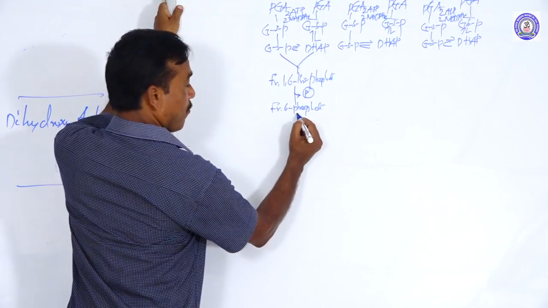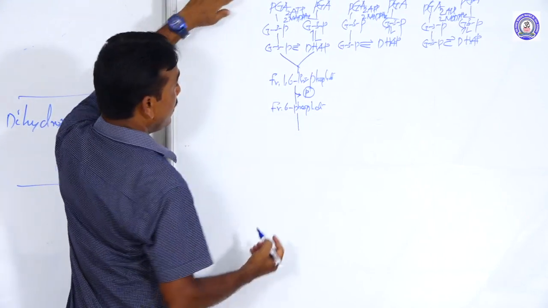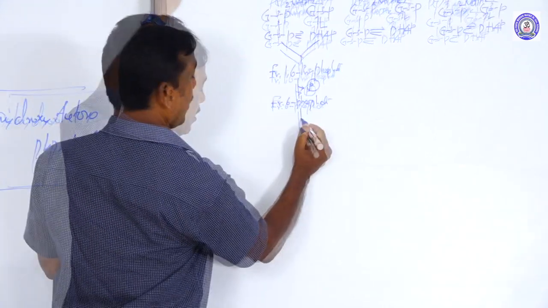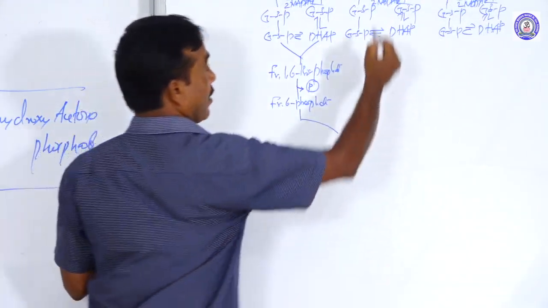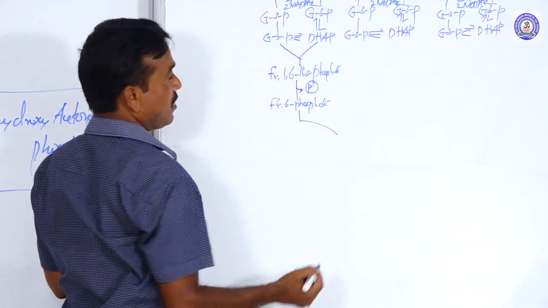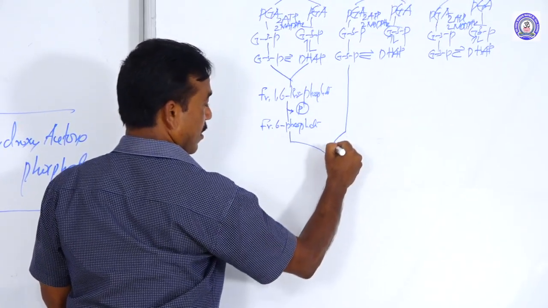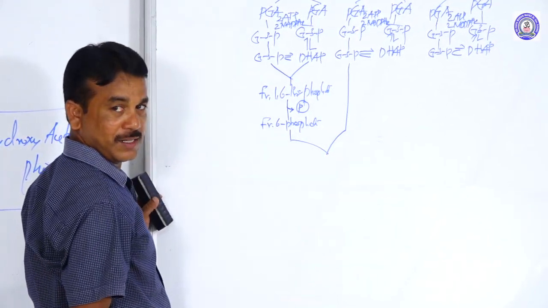Now, fructose 6-phosphate from the first carbon reaction combines with glyceraldehyde 3-phosphate of the second carbon dioxide fixation.